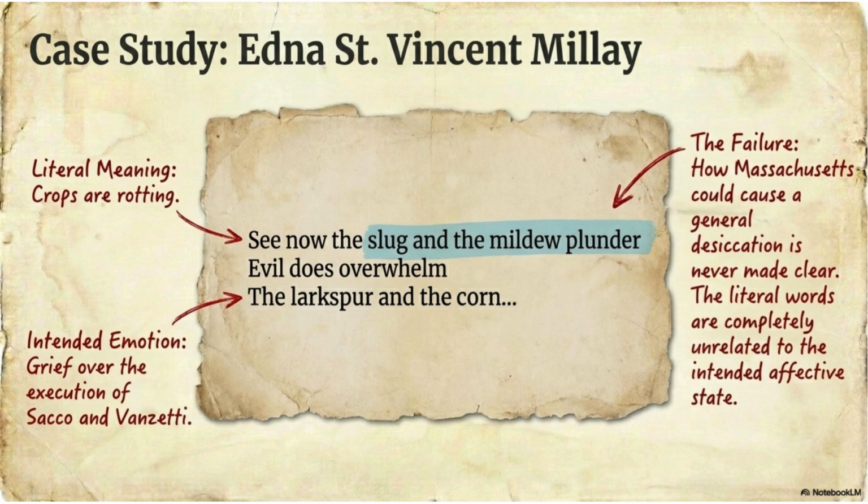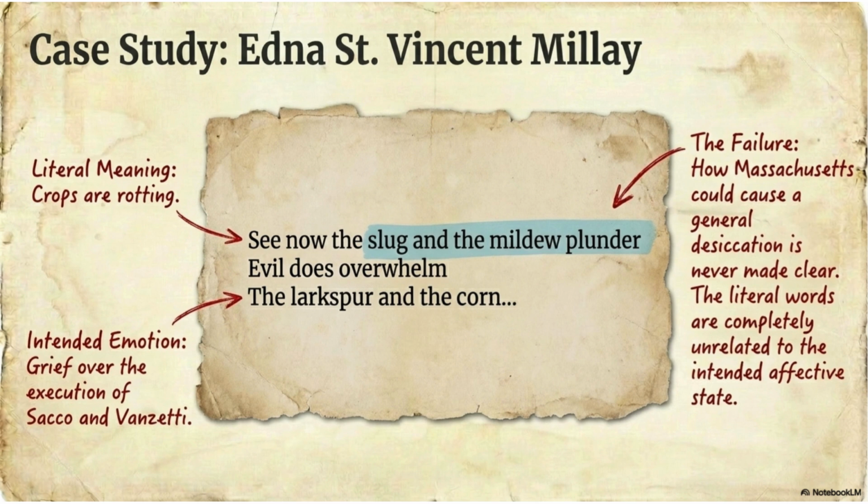Now Tate asks, what is the connection between rotting crops and political execution? Can readers logically move from one to the other? Is the relationship clearly established? Tate says no, the connection is weak. The poem wants us to feel political grief, but the literal images do not clearly lead us there. Why is this a failure?